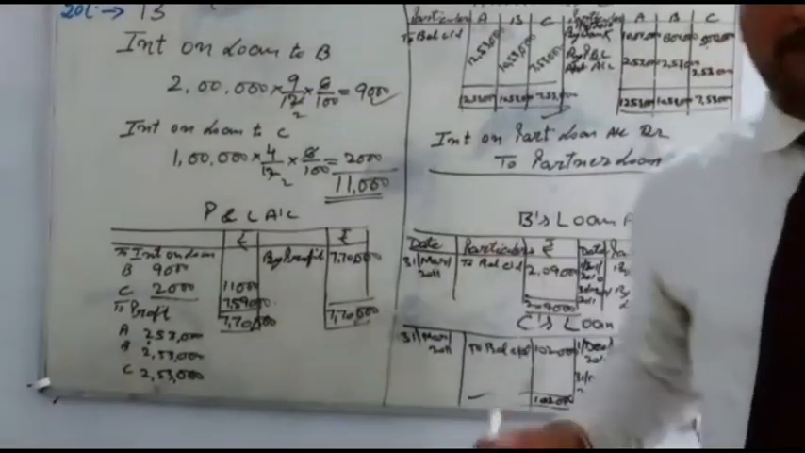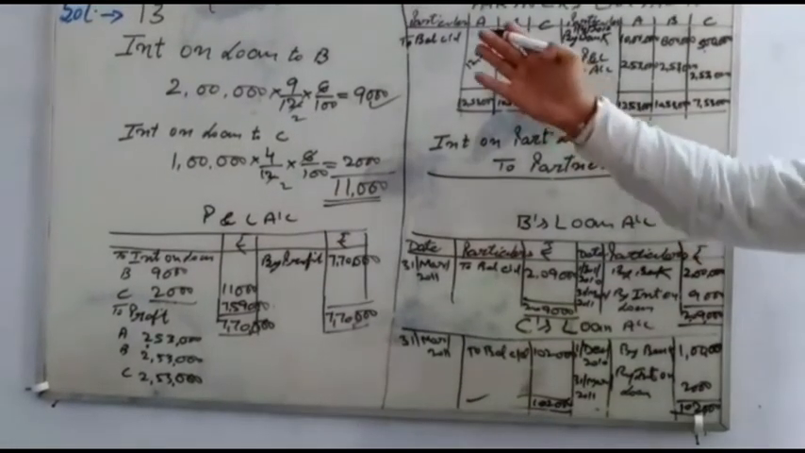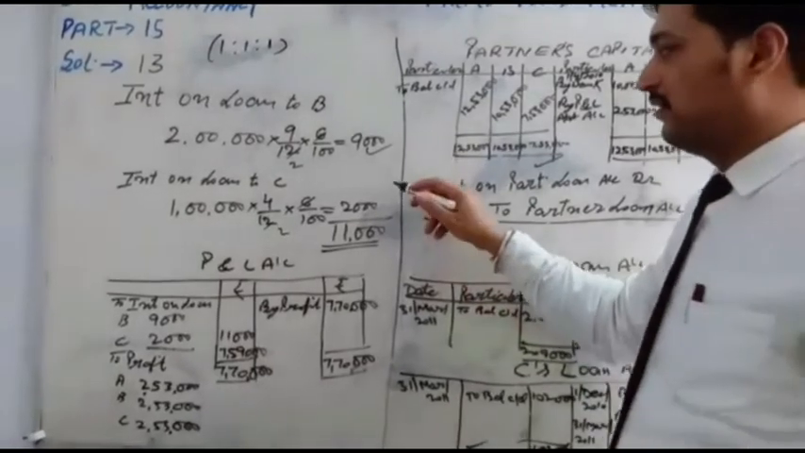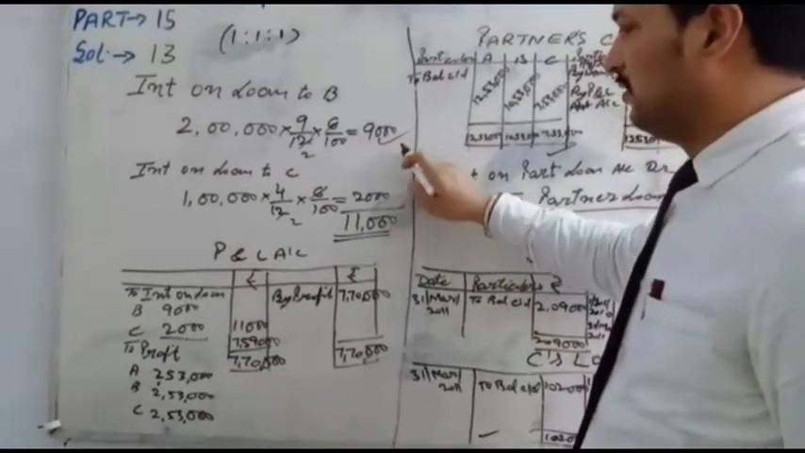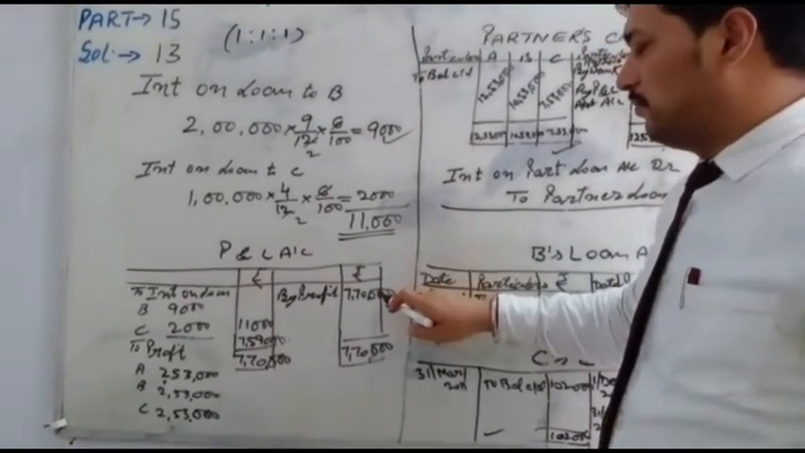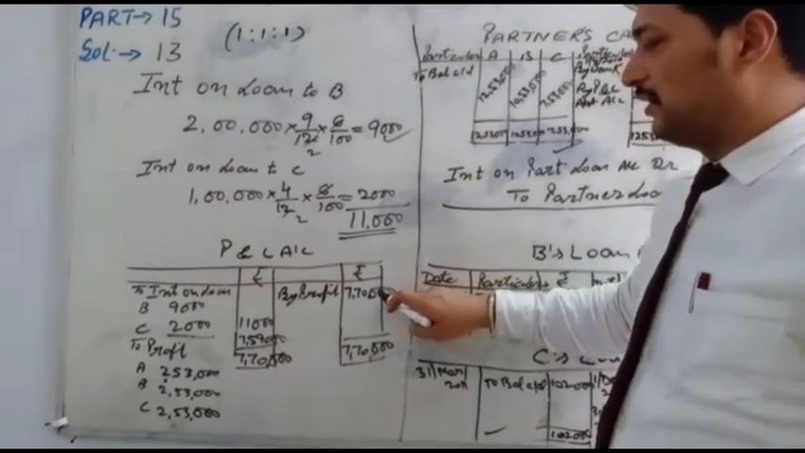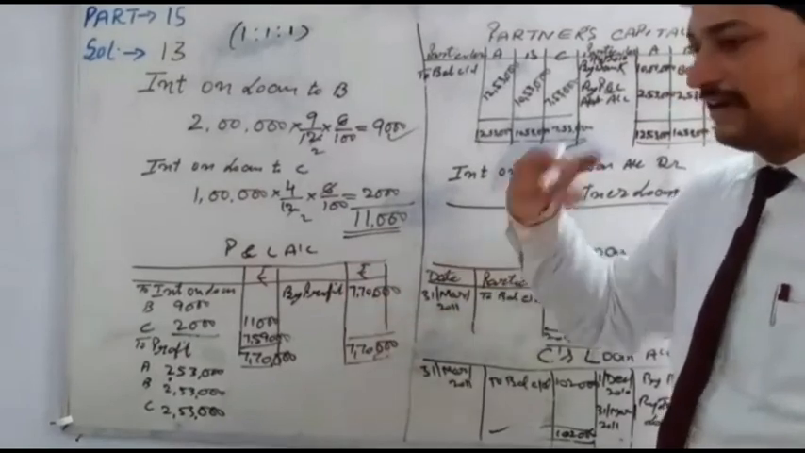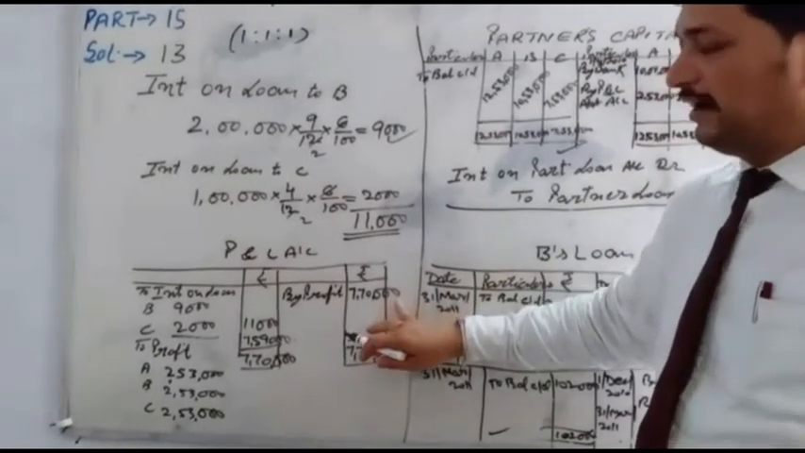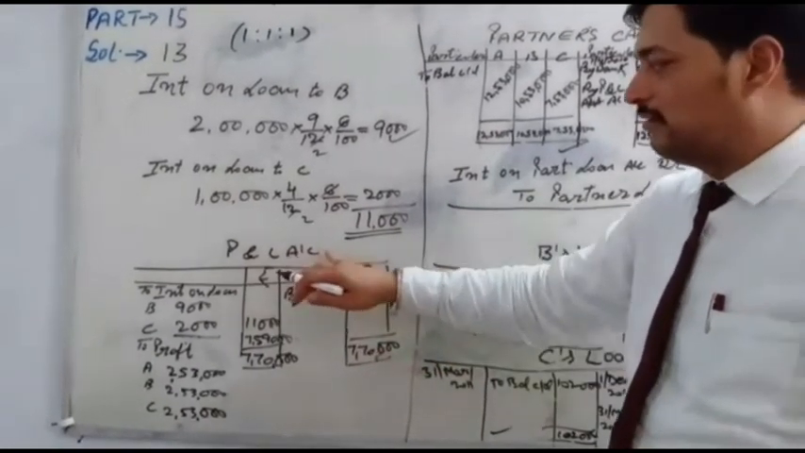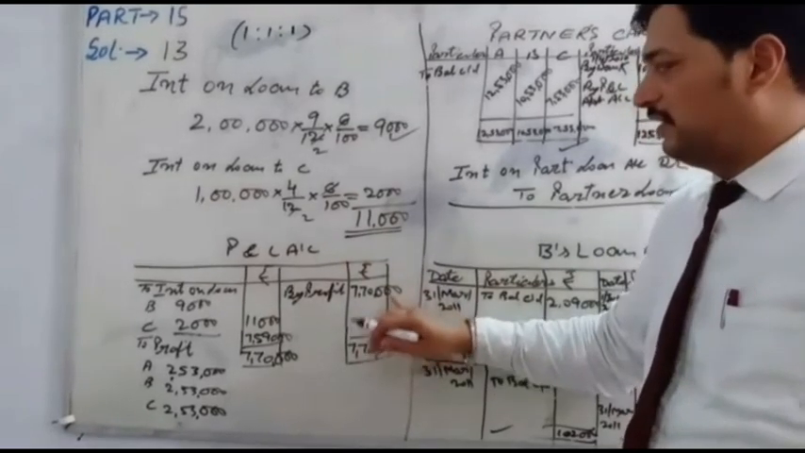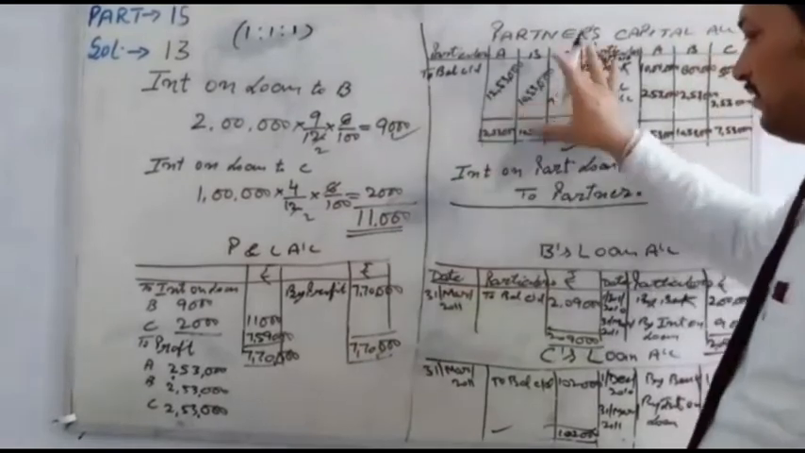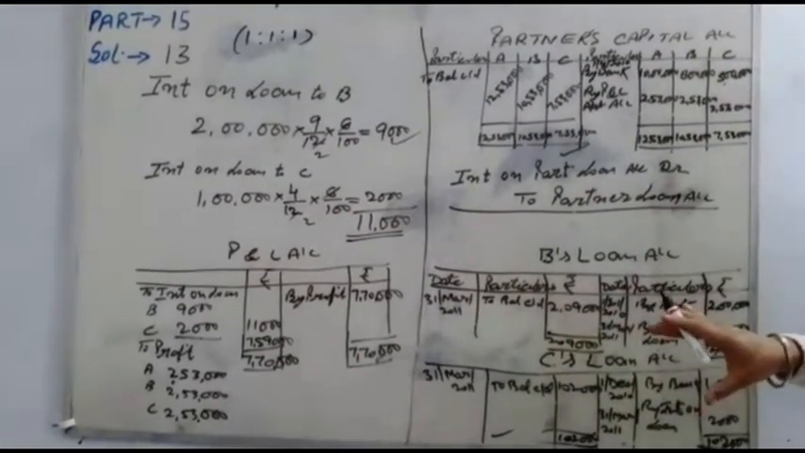So friends, question number 13 is completed. First, you will calculate the interest on loan amount. Second, you will provide the partners' interest on loan out of the profit. This calculation you can directly deduct from the profit, and prepare the profit and loss account after deducting the interest on loan out of the profit. So it is a working note, and it is asked for in the question.